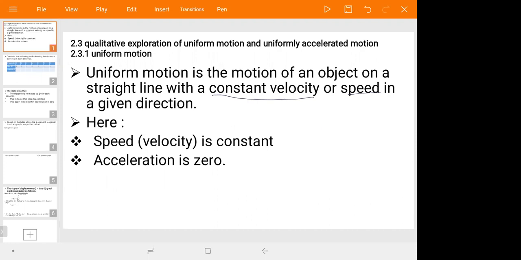And in uniform motion, speed or velocity is constant and the acceleration is zero. Why does acceleration become zero?